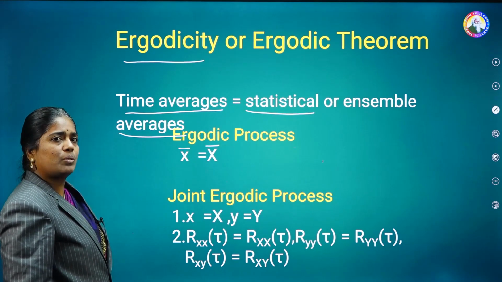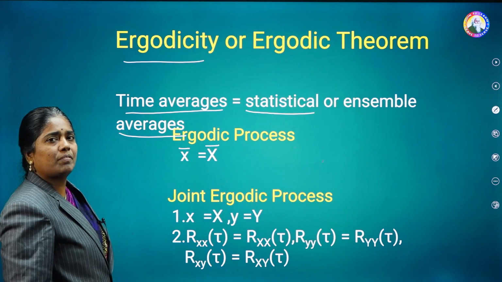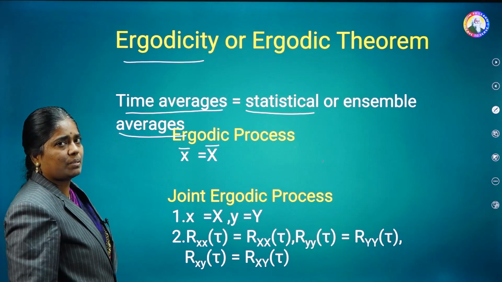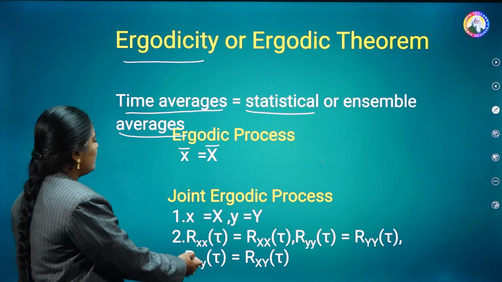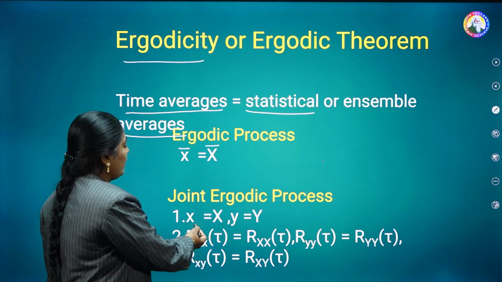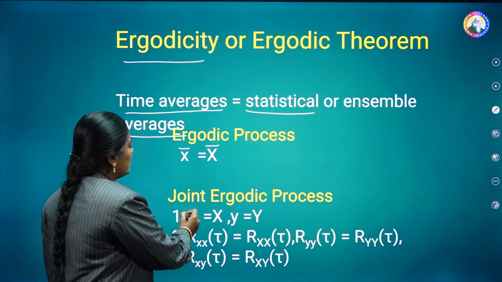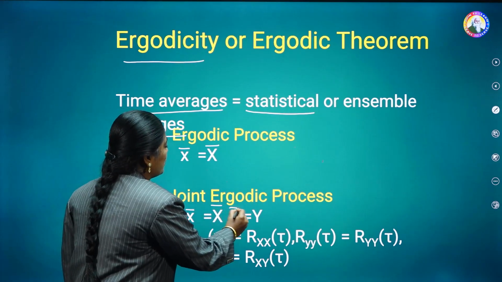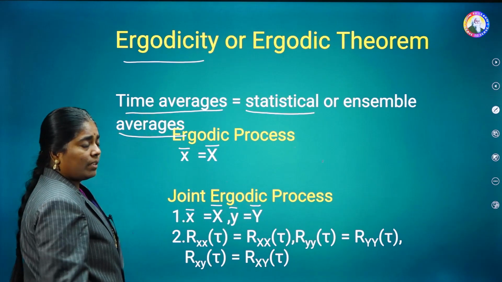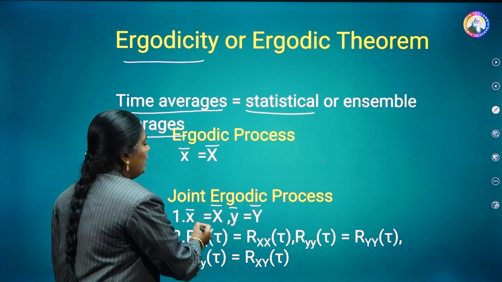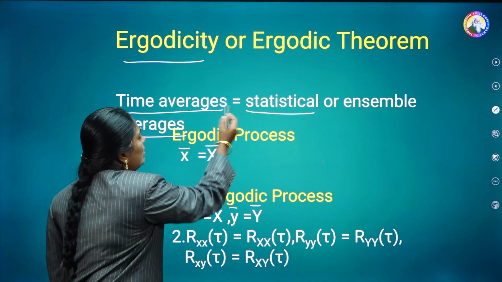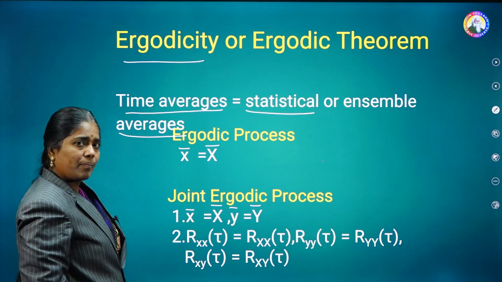Suppose you consider two random processes x of t and y of t. What are the conditions for the case of joint ergodic process? The first one is their corresponding mean values. That means small x bar should be equal to the capital X bar and small y bar should be equal to the capital Y bar. That means here the mean values are the same. That is, the time mean value is equal to the statistical mean value.